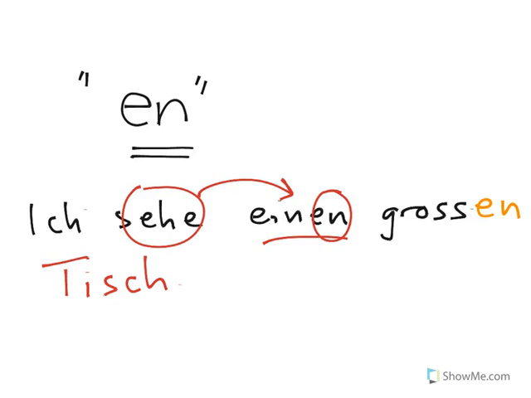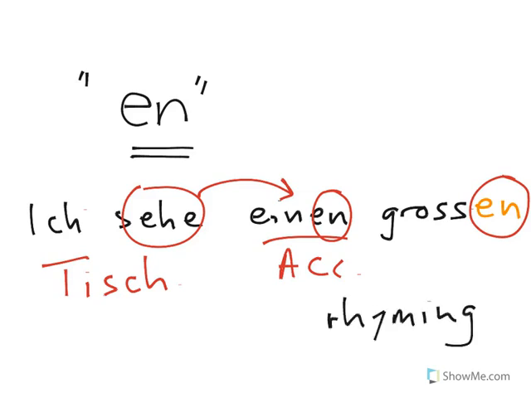You may already know that you need to add en for a masculine object, or something that's in the accusative case. And then you just keep the good times rolling, or practice what I call the rhyming rule, by adding on an en to any adjective there. In this sense, German is much more melodic than people give it credit for.